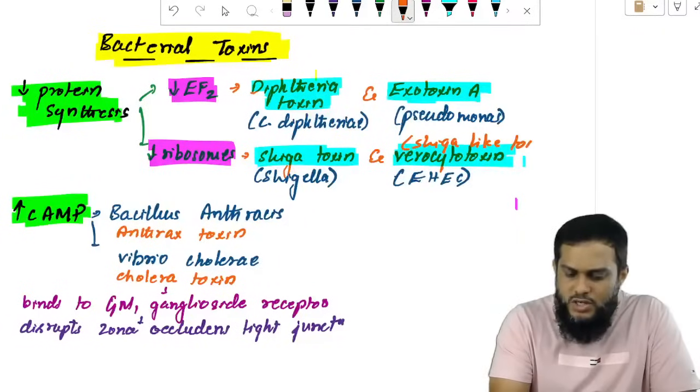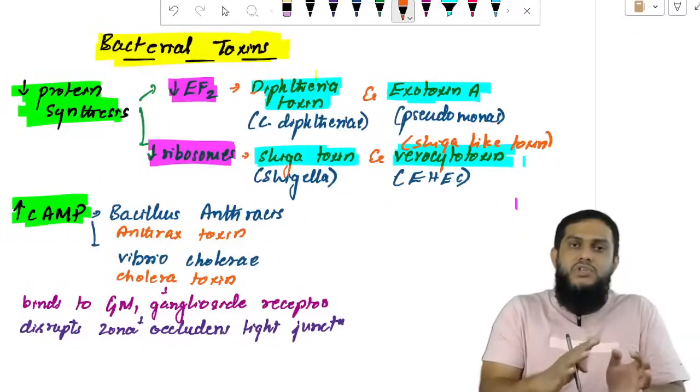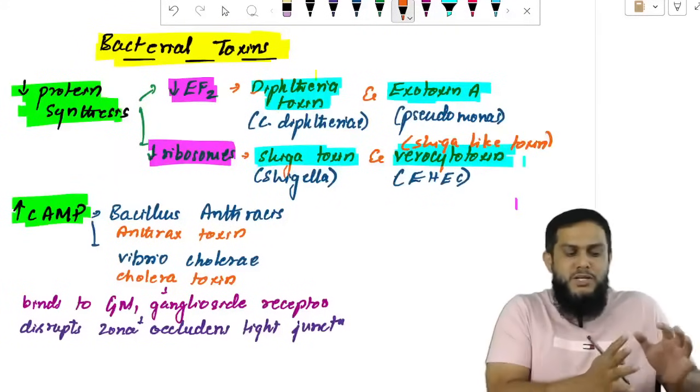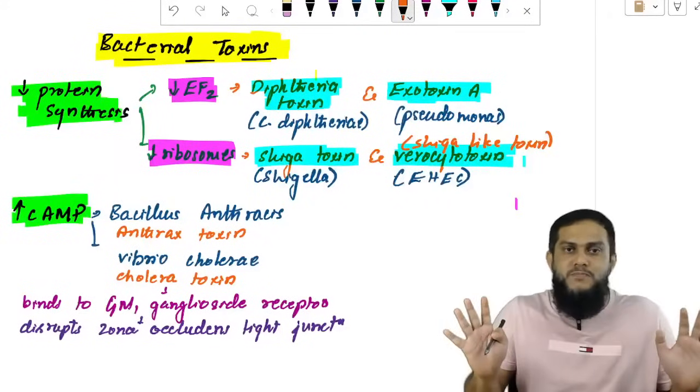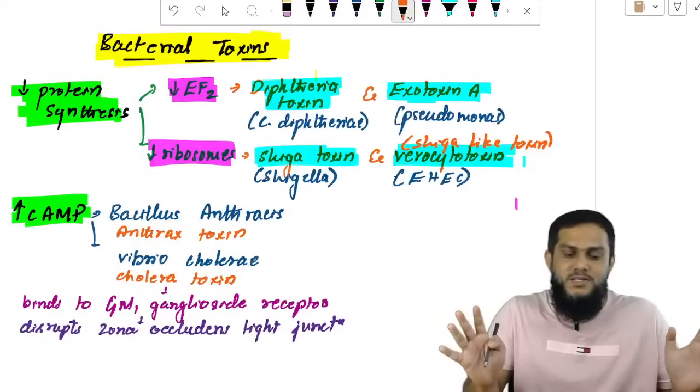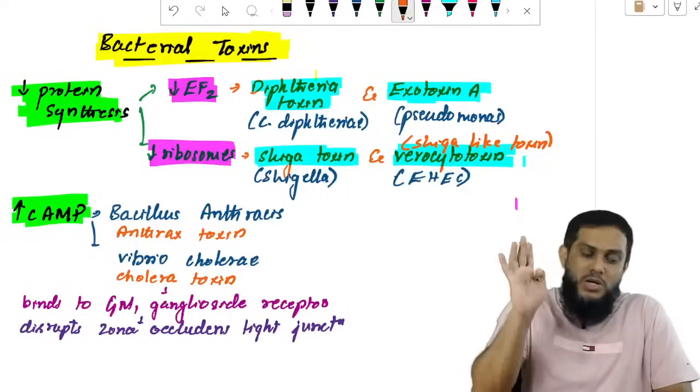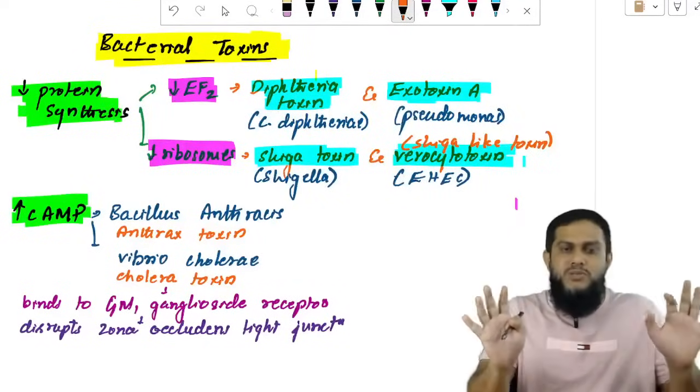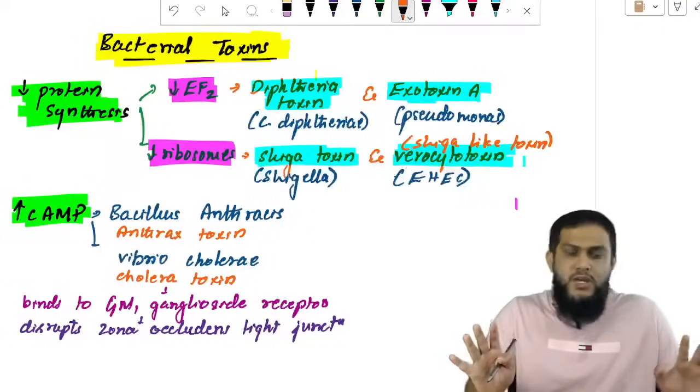Verocytotoxin is also known as Shiga-like toxin. Shiga toxin and Shiga-like toxin act by inhibiting ribosomes, inhibiting protein synthesis. Diphtheria toxin and Pseudomonas exotoxin inhibit EF2, inhibiting protein synthesis. Easy to remember, two toxins, very important.